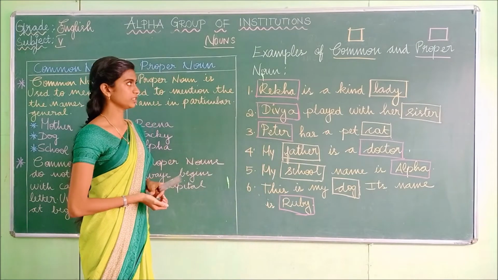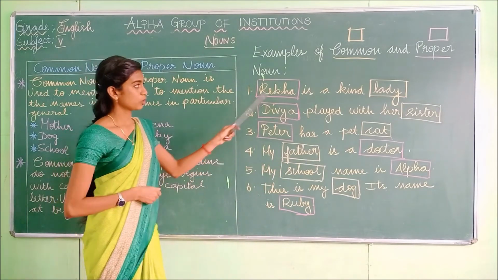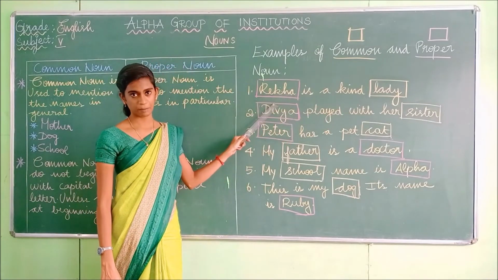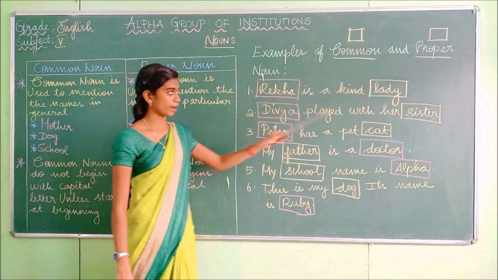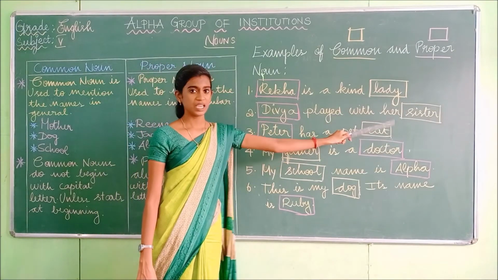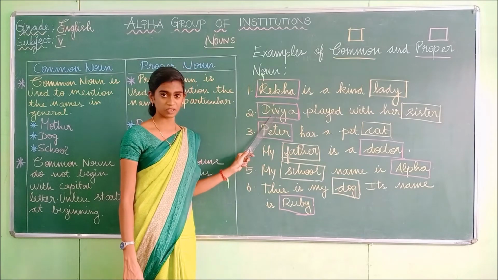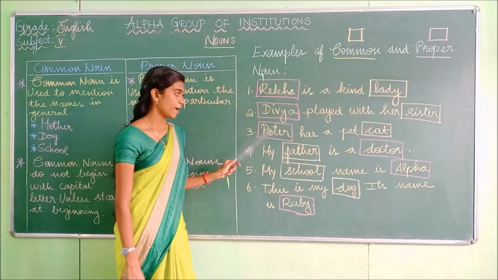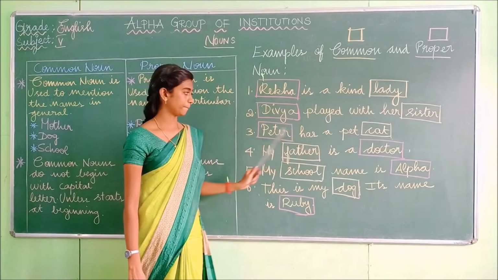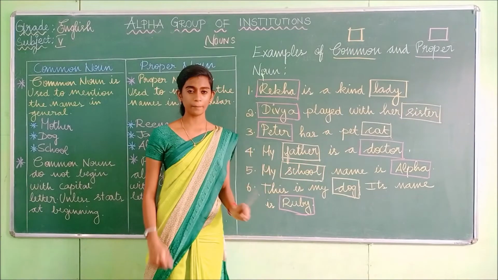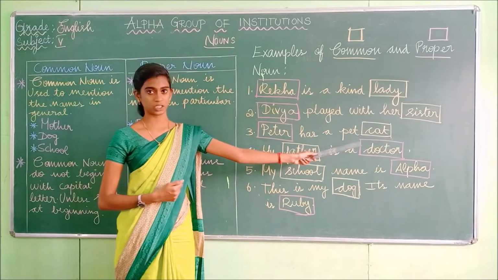Did you understand, students? Shall we see from the first? Rekha is a kind lady. Rekha is a specific name of a girl, so it's known as a proper noun. And lady is the common noun. Divya played with her sister. Divya is the specific name, so it's a proper noun, and sister is a common noun. Peter has a pet cat. Peter is a specific name of a boy. And here cat is a common noun because the name of the cat is not mentioned here.